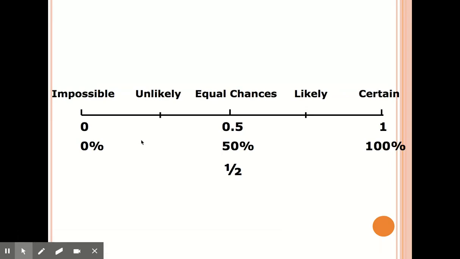So if we were to put this on a line, we'd have on one end impossible, and on the other end certain. And in between, you'd have unlikely, equal chances, likely. If it's impossible, there is a 0 or 0% chance of it happening. If it's equal chances, it's 0.5, 50%, or half. And if it's certain, it's 1 or 100%.